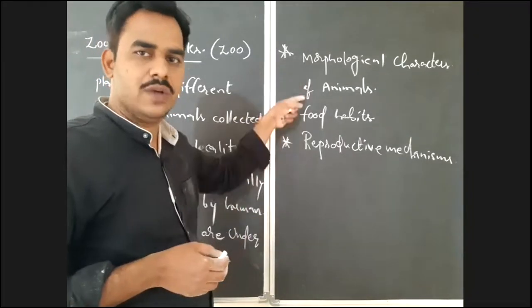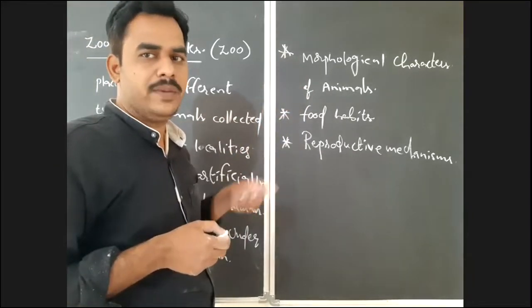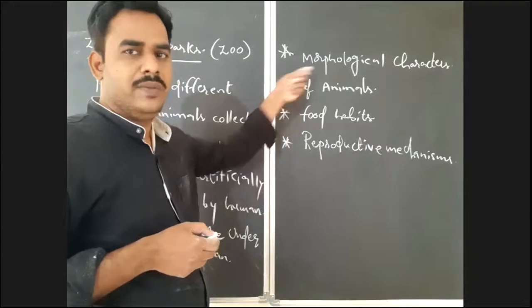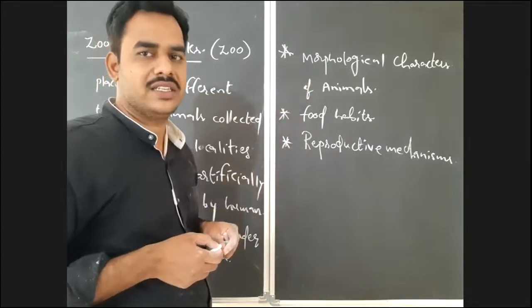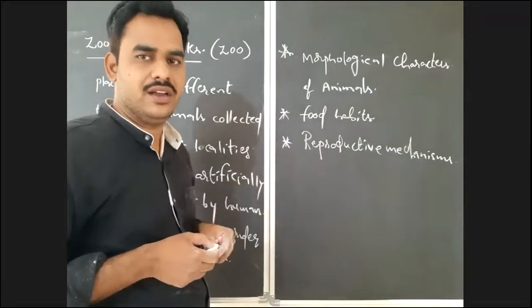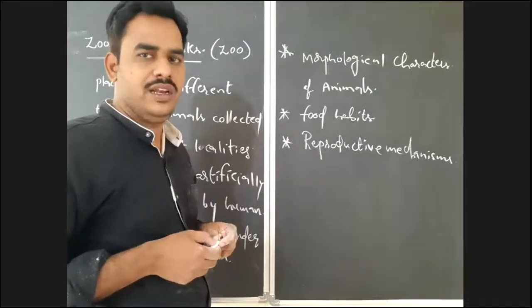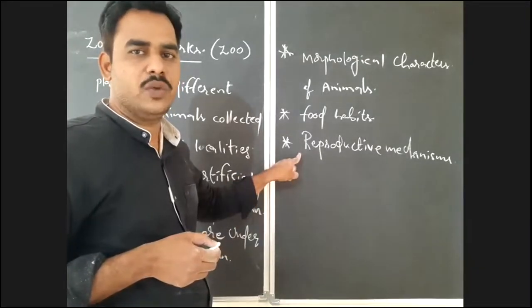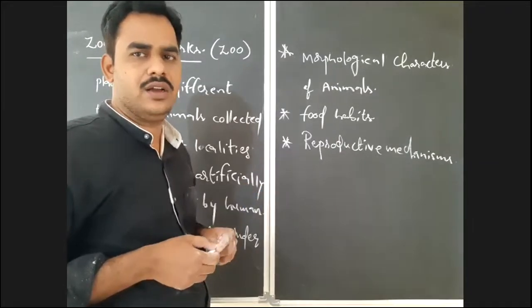By seeing them, we are able to identify the morphological characters of animals, and we study the food habits of the organisms here. And also by continuous observation, we get knowledge about the reproductive mechanisms or reproductive activities of the organisms. So you have to remember that.